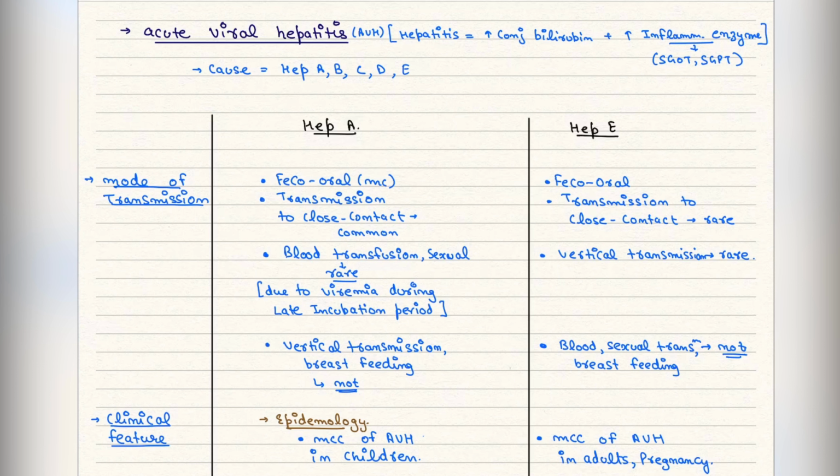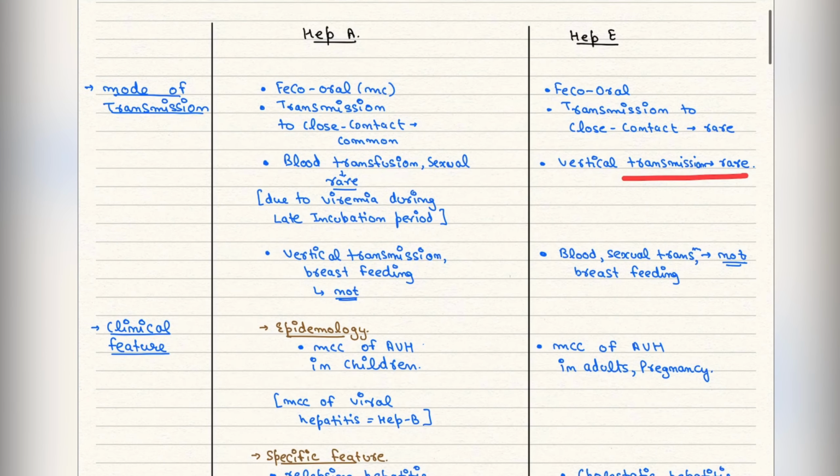In hepatitis A, the most common mode of transmission is fecal-oral. Hep B can also be fecal-oral, or transmitted through close contact, like Hep A. In Hep B, transmission to close contacts is rare, and vertical transmission is also rare. But in both Hep A and Hep B, transmission through breastfeeding can happen.